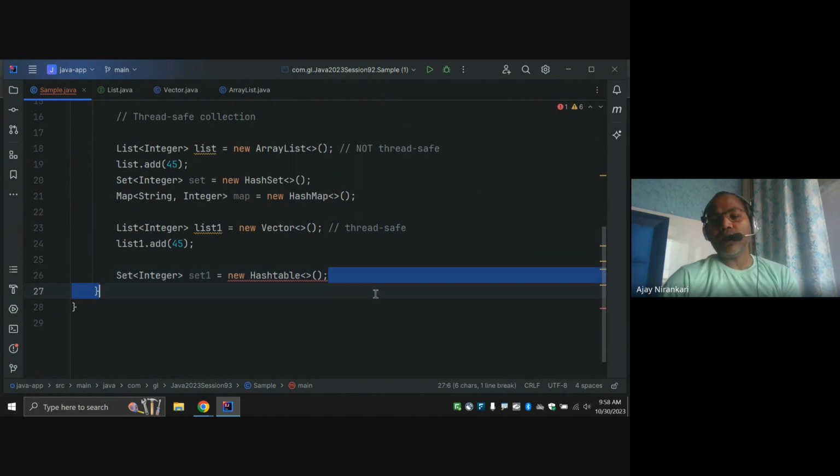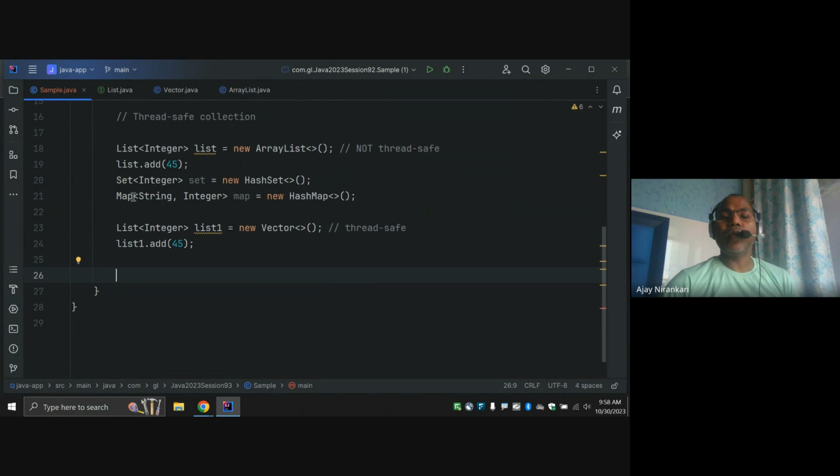So you notice for set we have to use the map, and for map we have a new thread safe collection, HashTable. Okay, and here you can pass one.